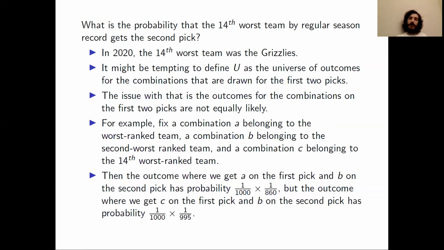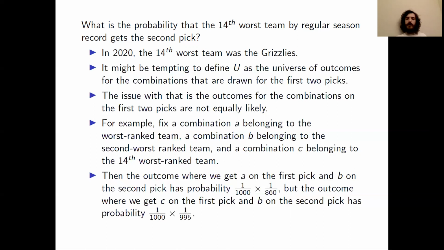Now, here's another outcome. The outcome where we get C on the first pick and B on the second pick. I claim this one has probability 1 over 1,000 times 1 over 995. The 1 over 1,000 is the probability of getting C on the first pick. The 1 over 995 is the probability of getting B on the second pick, conditioned on the fact that we got C on the first pick.